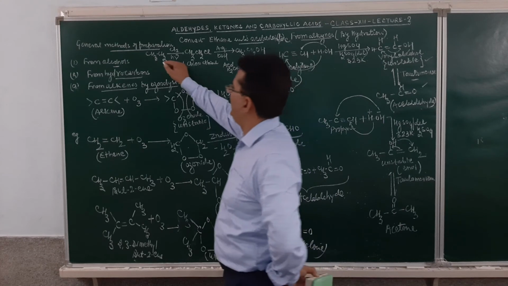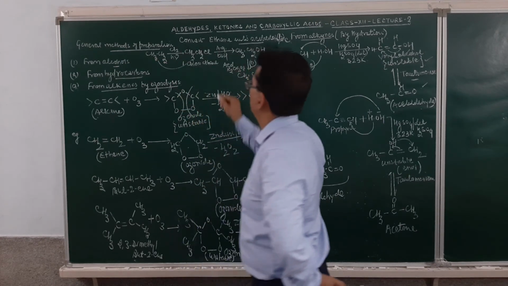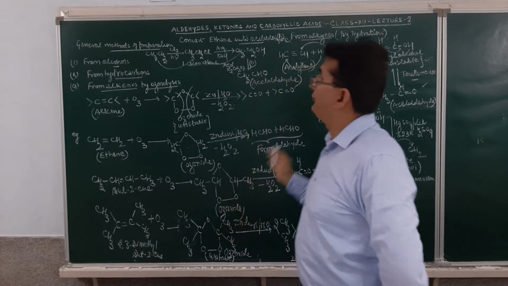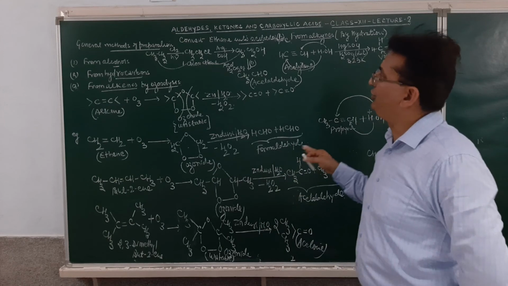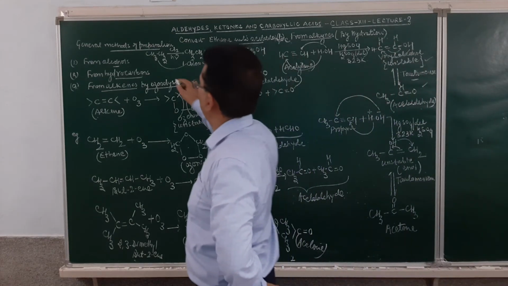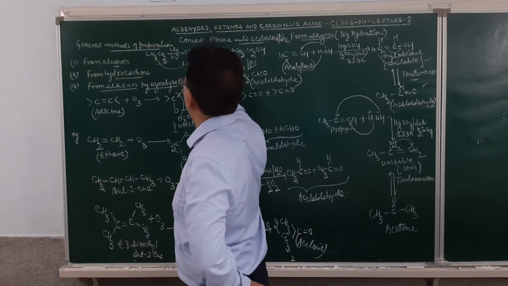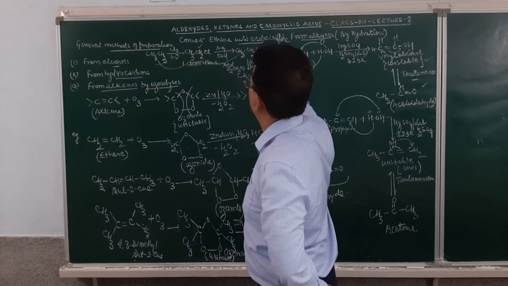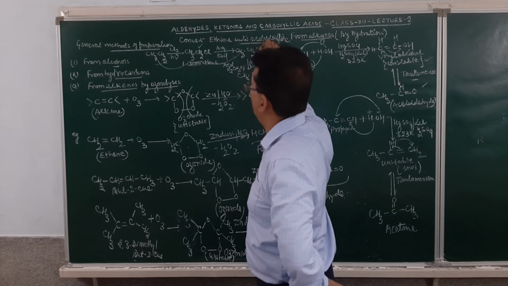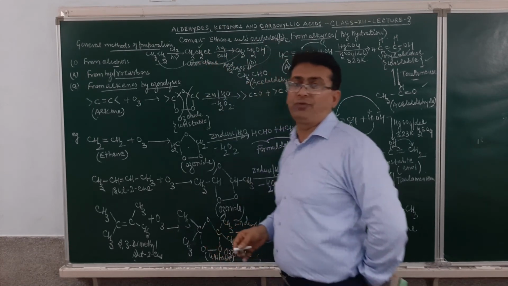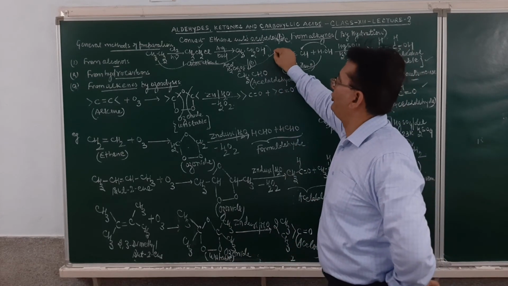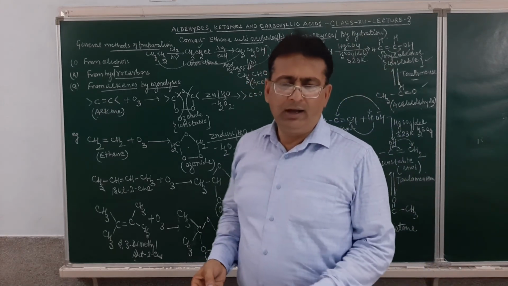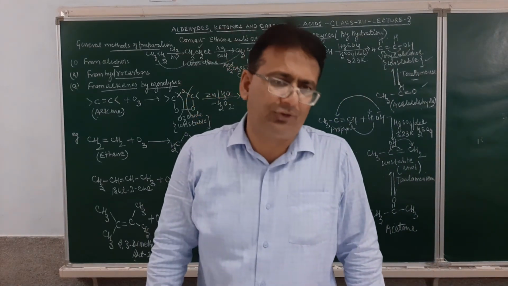This is a free radical substitution reaction of alkane. This is a nucleophilic substitution reaction of alkyl halide. This is an oxidation reaction of alcohol. So we are linking the syllabus from class 11 to class 12. The alkane was done in class 11. This property was done in class 11 as well as class 12. It becomes a method of preparation of haloalkane. This is a method of preparation of alcohol and the nucleophilic substitution reaction of alkyl halide. And this is the property of oxidation of alcohol we did in the previous lecture, and a method of preparation of aldehydes. I think it must be getting very clear, student.